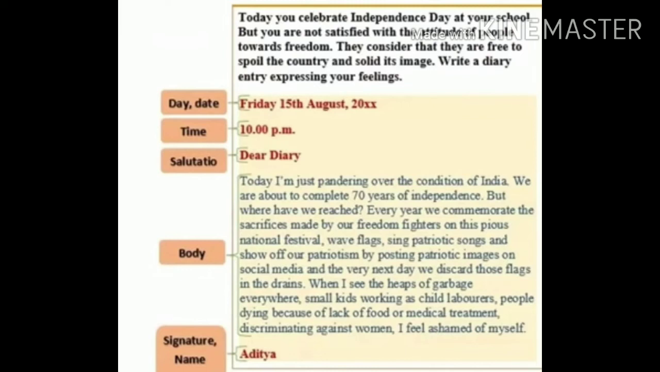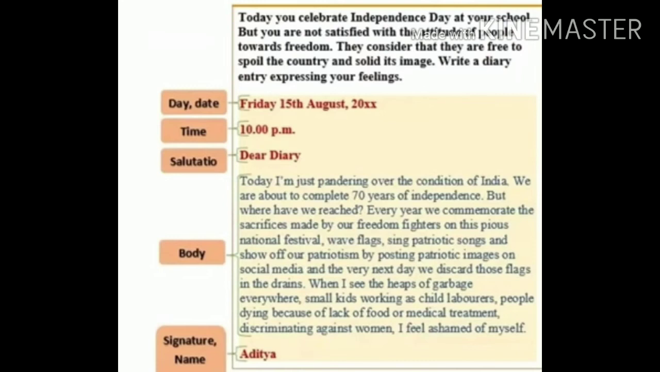Children, let's understand it through one solved example. The question given here is: today you celebrated Independence Day at your school, but you are not satisfied with the attitude of people towards freedom. They consider that they are free to spoil the country and soil its image. Write a diary entry expressing your feelings.